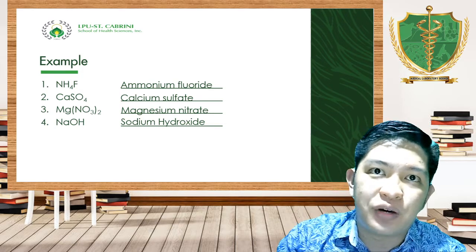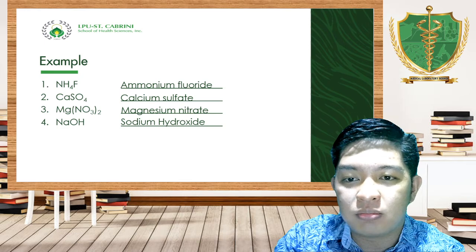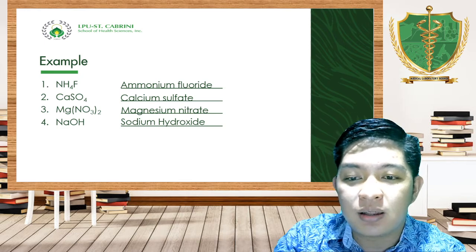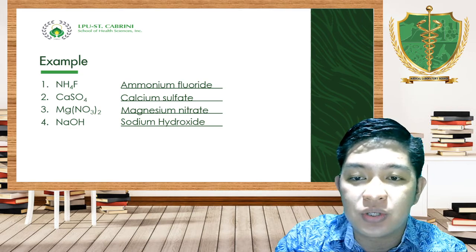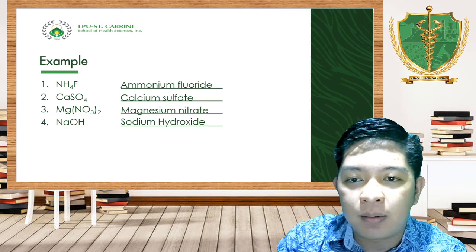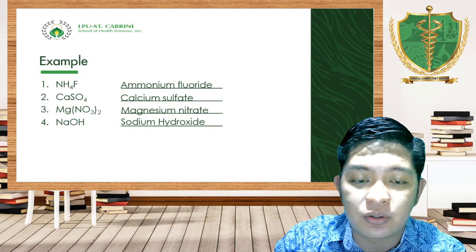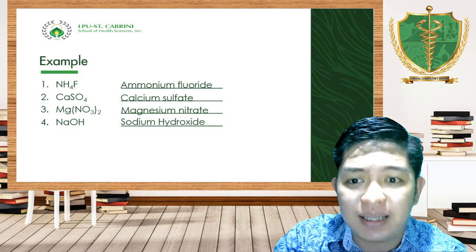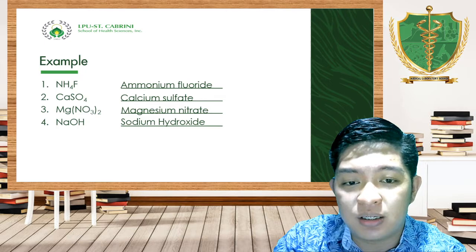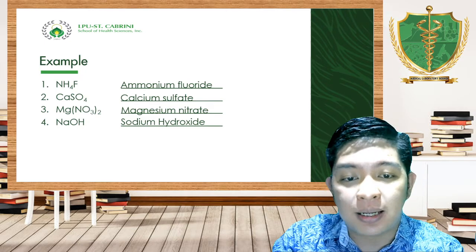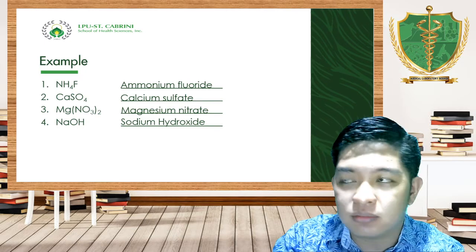Because if you're going to follow the way of writing or giving the names of our ionic compounds, using cations and anions, or a metal and non-metal, then you will write it as hydrogen, nitrogen, hydrogen fluoride.